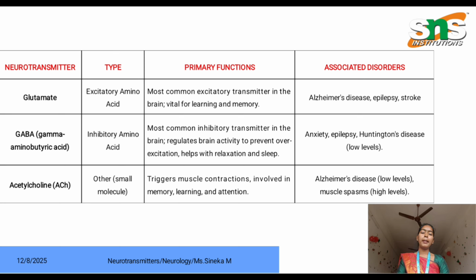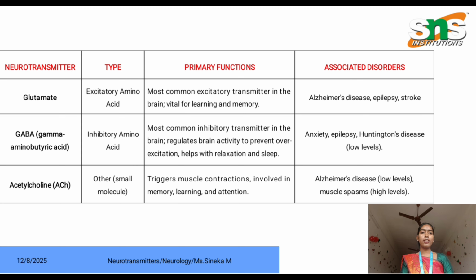Next is GABA, gamma aminobutyric acid. It is an inhibitory amino acid, the most common inhibitory transmitter in the brain. It regulates brain activity to prevent excitation, and helps with relaxation and sleep. The disorders are anxiety, epilepsy and Huntington disease. It will affect the sleep and relaxation related functions.